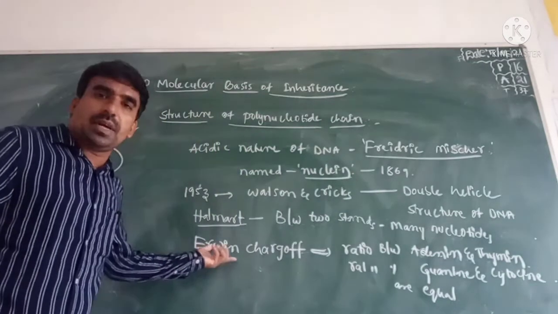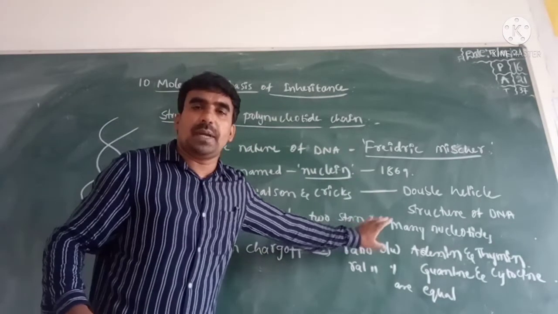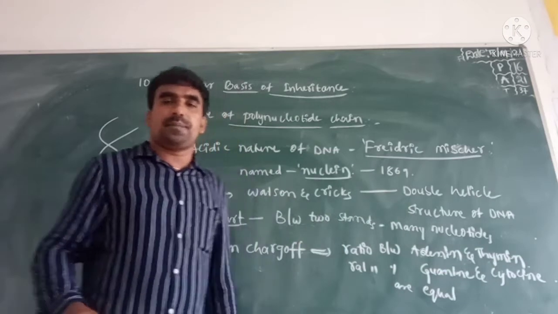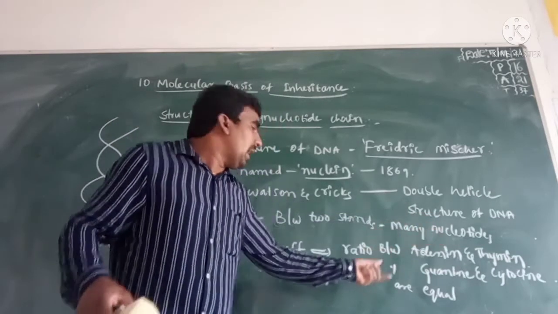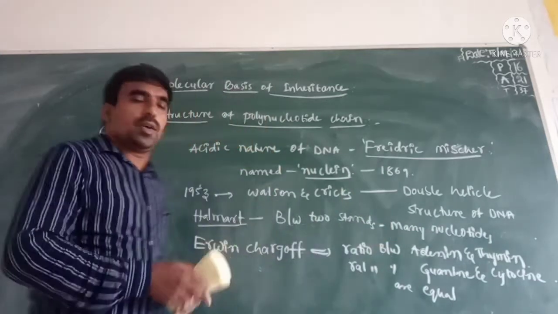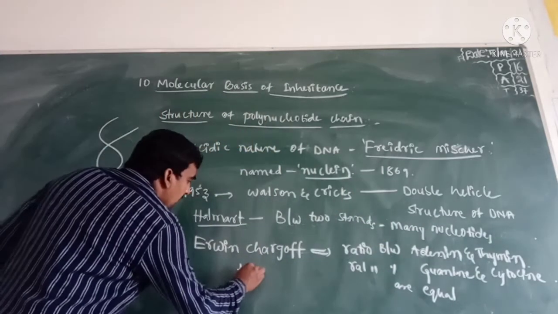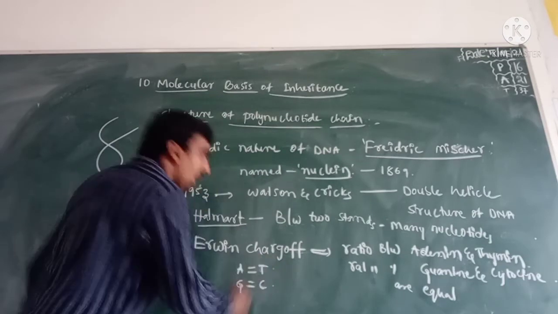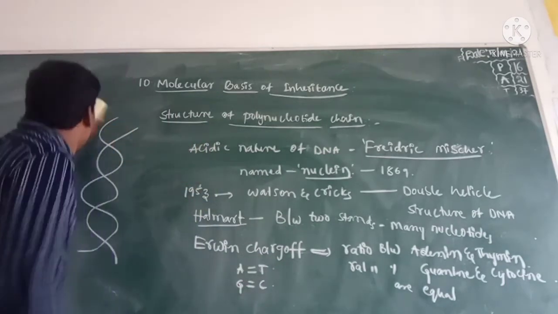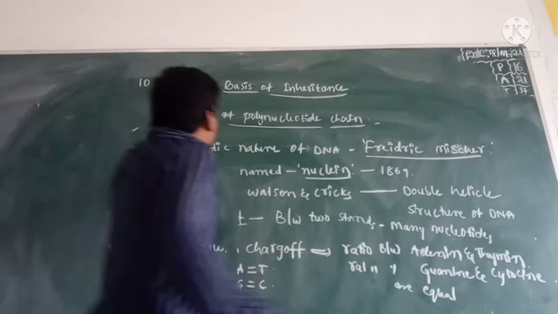So adenine equals thymine, and guanine equals cytosine.